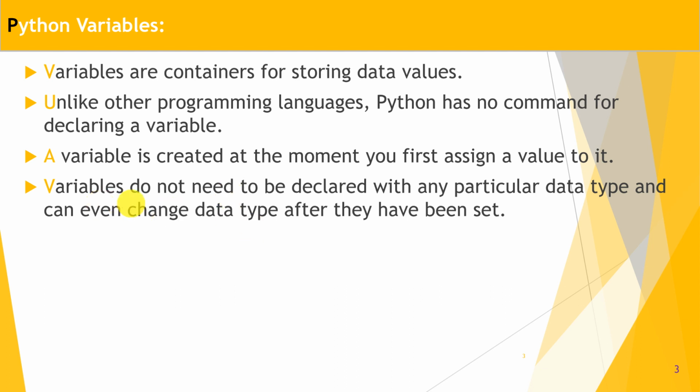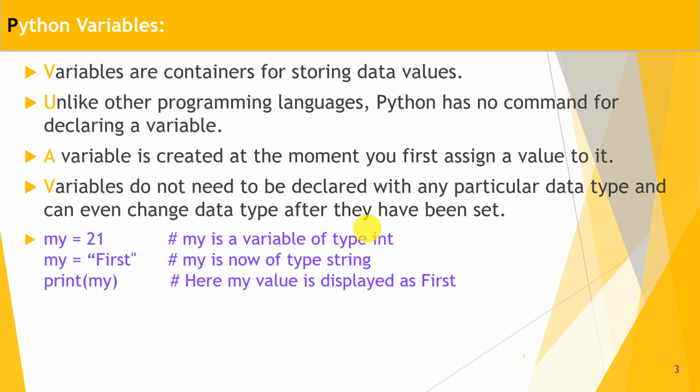Variables do not need to be declared with any particular data type and can even change data type after they have been set. That is the beauty of Python. That means we can give any data type. Actually, the data type is automatically chosen by Python's environment, and it can be changed afterward also.